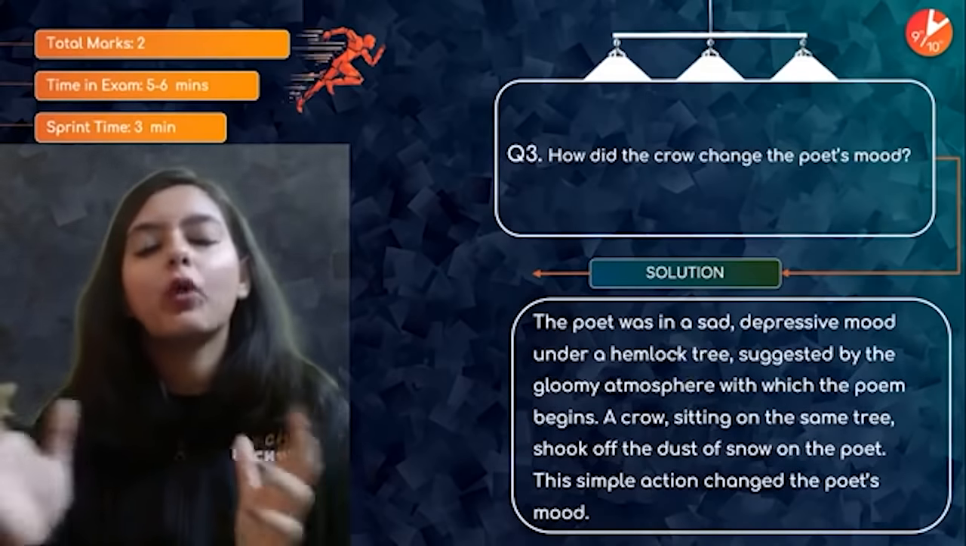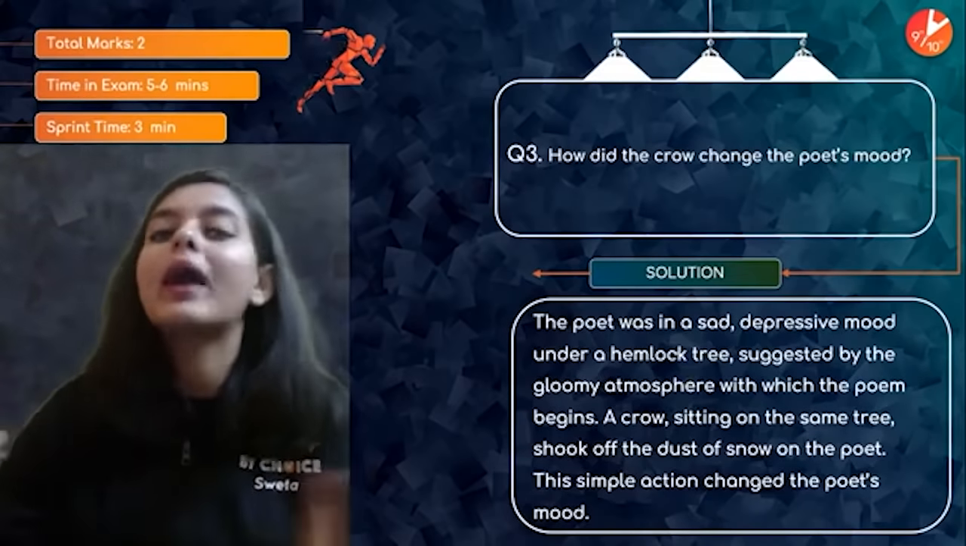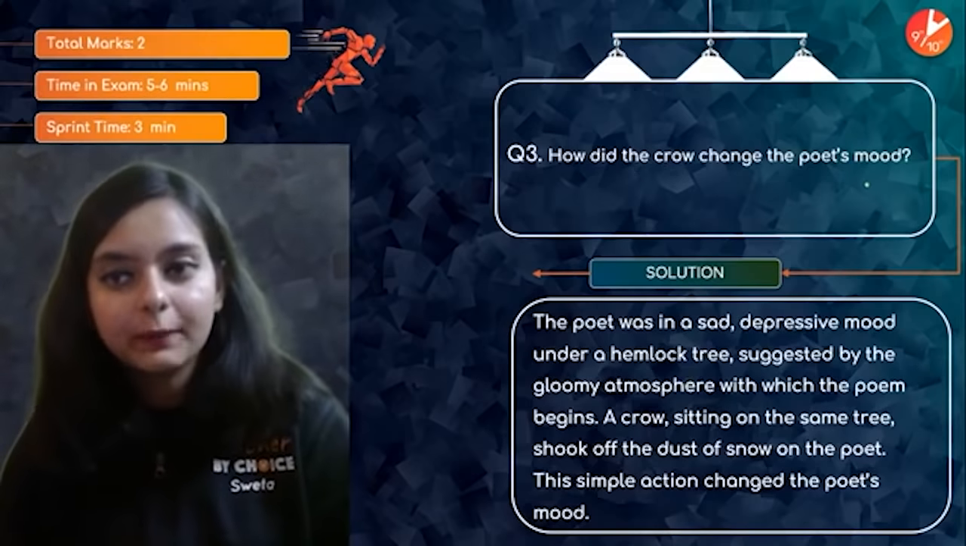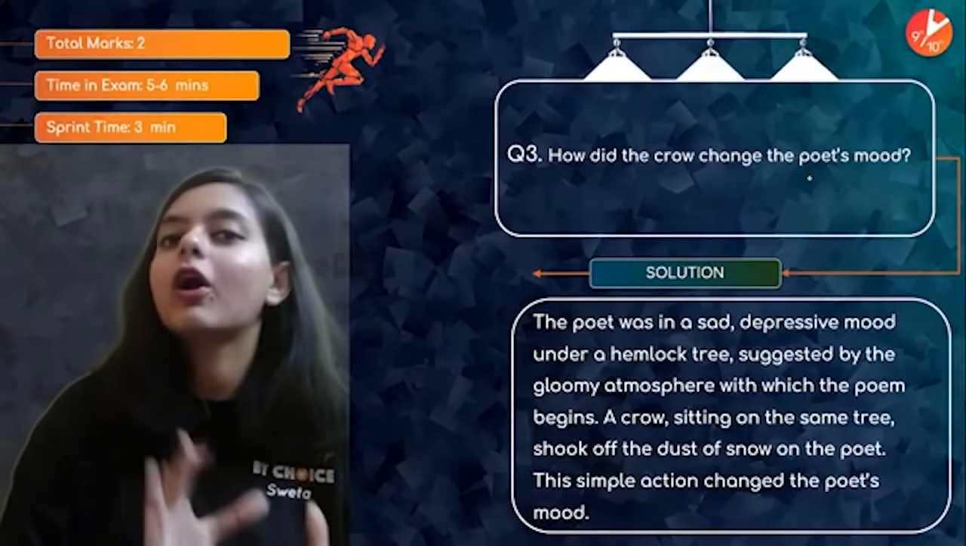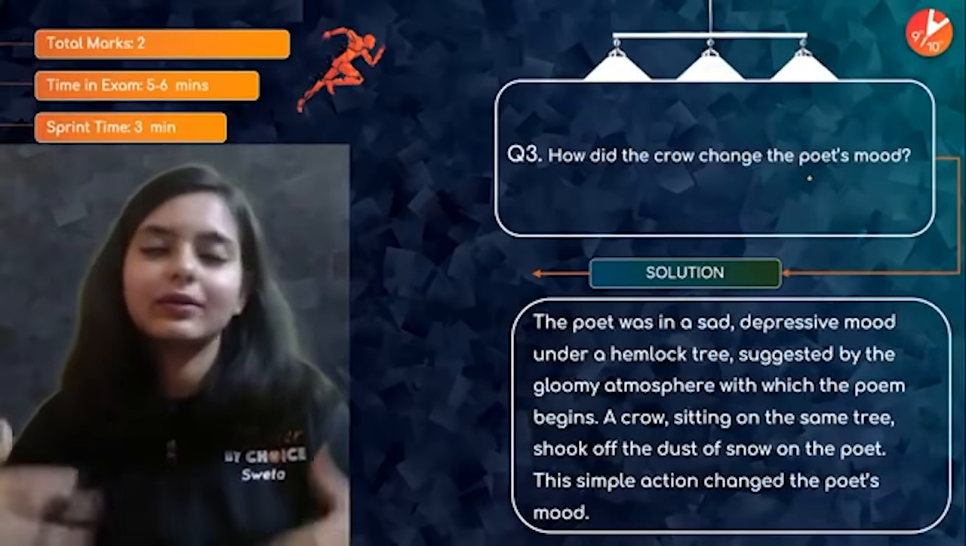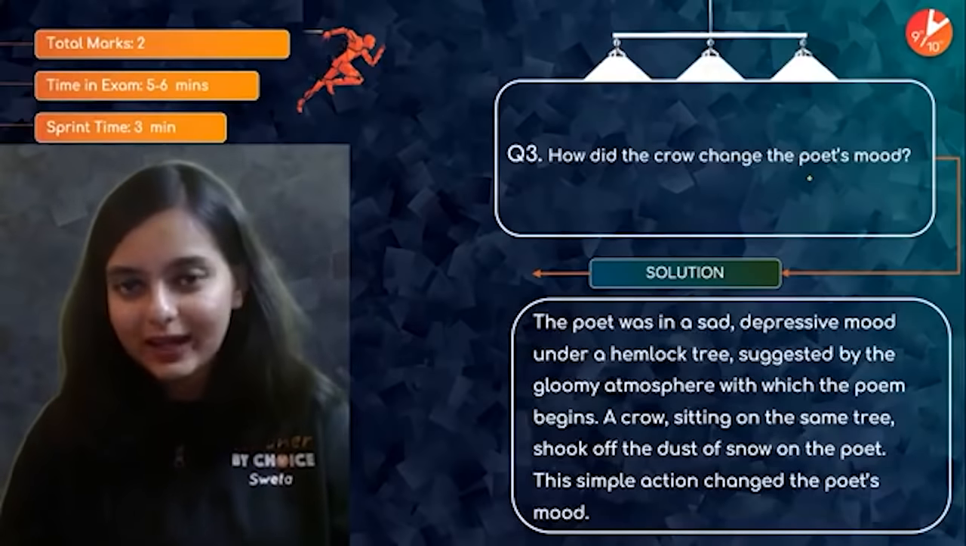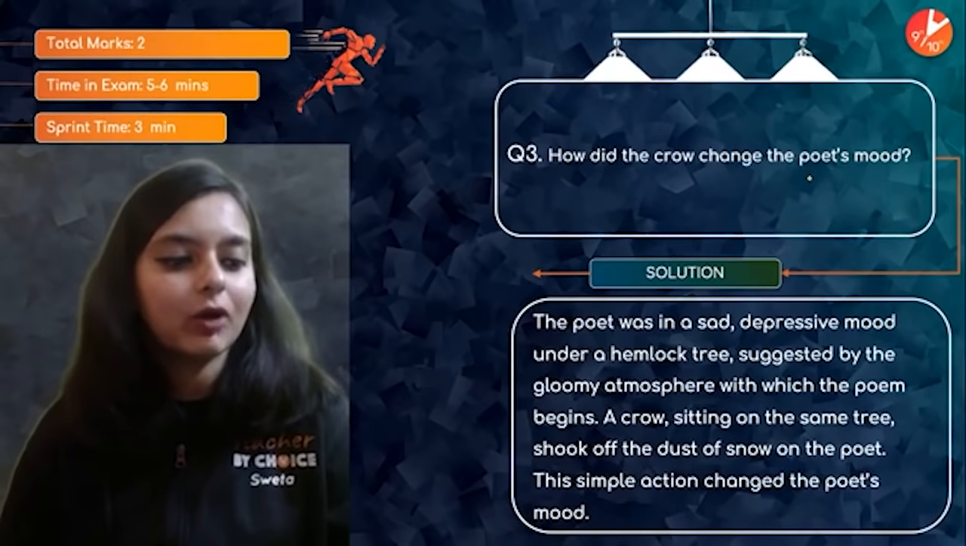Most of the students, what will they write? They will just complete this answer in 1 line or 2 lines. How did the crow change the poet's mood? By making the dust of snow fall on his body and bringing a transformation in his mood, right? That is going to be the end of the answer for most of you.